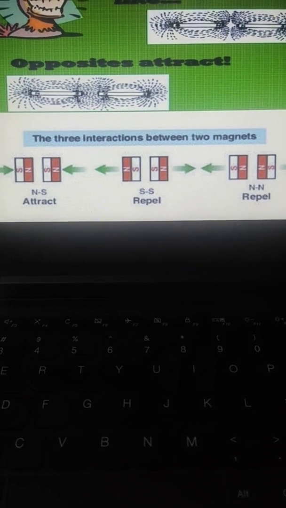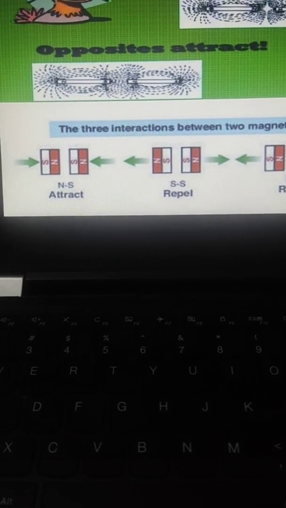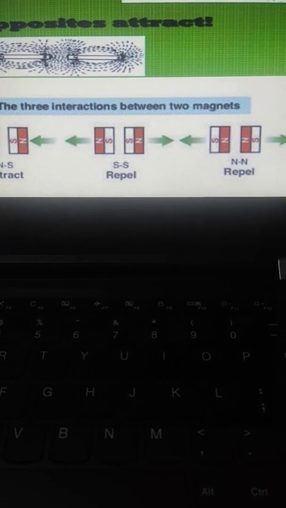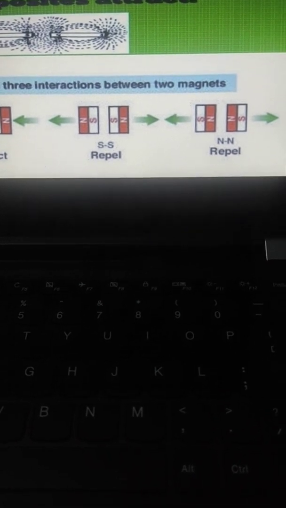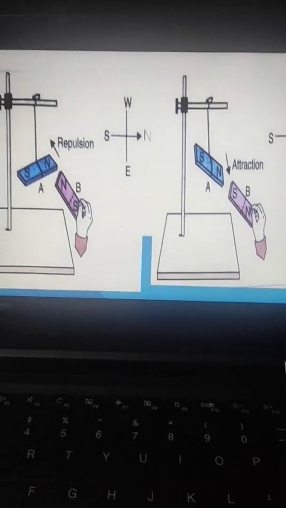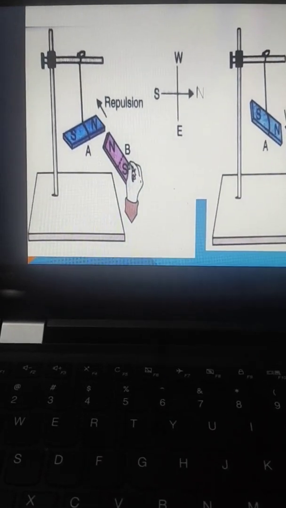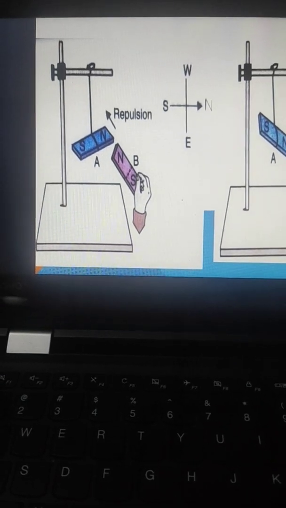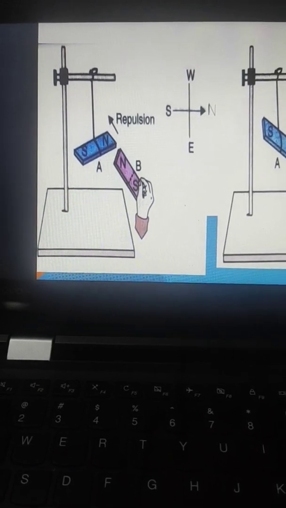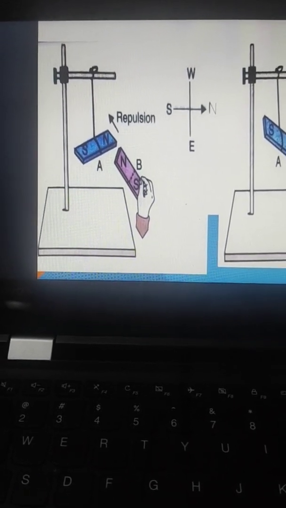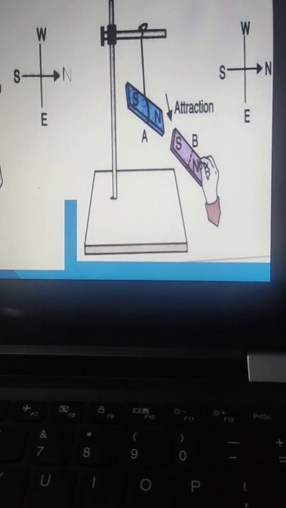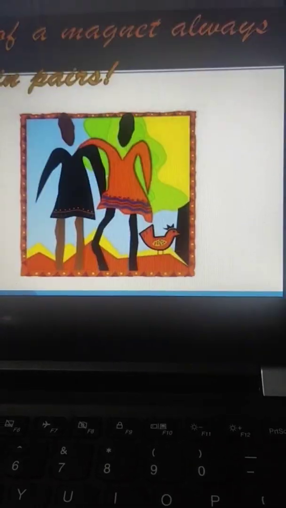So there are three interactions. If we are bringing north and south together, they will attract. If we are bringing south and south together, they will repel. If we are bringing north and north together, they will repel. So here you can see one magnet is suspended freely in air, and we are bringing another magnet B towards it. If we are bringing the north pole near the north pole, they will repel, and if we are bringing the south pole near the north pole, there will be attraction.